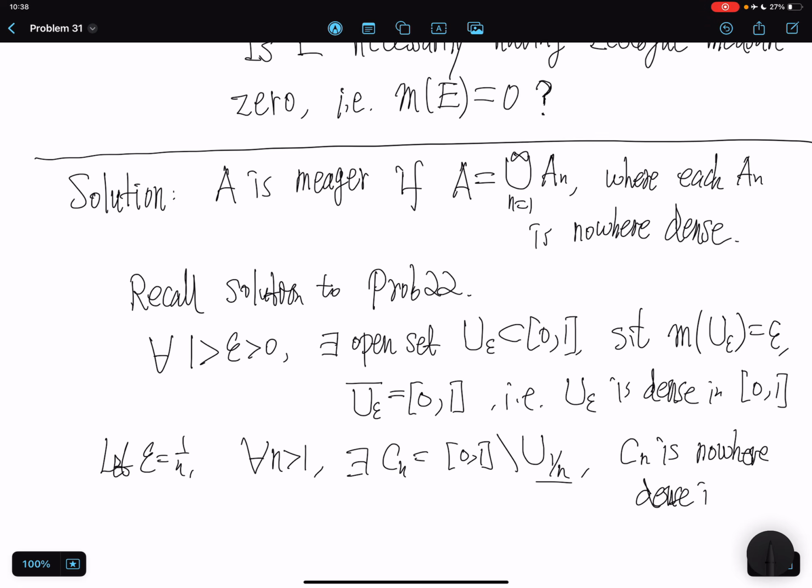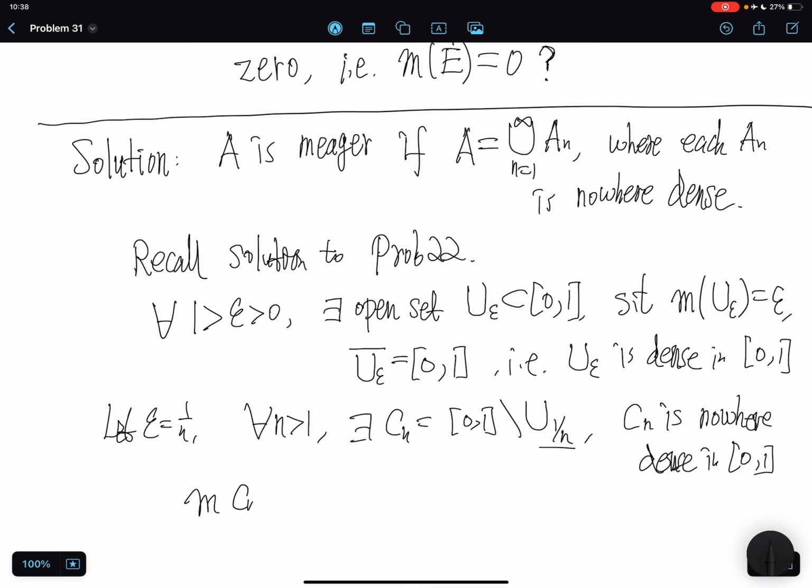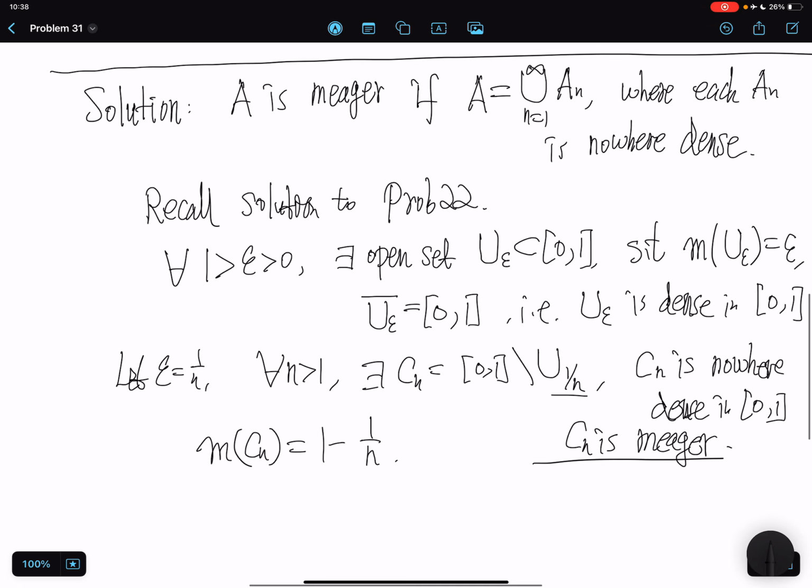And the measure of C_n is 1 minus 1 over n, because the measure of U_{1/n} is 1 over n. So we have found a subset of [0, 1] which is nowhere dense. In other words, C_n is meager by the definition, but the Lebesgue measure of C_n is greater than 0.